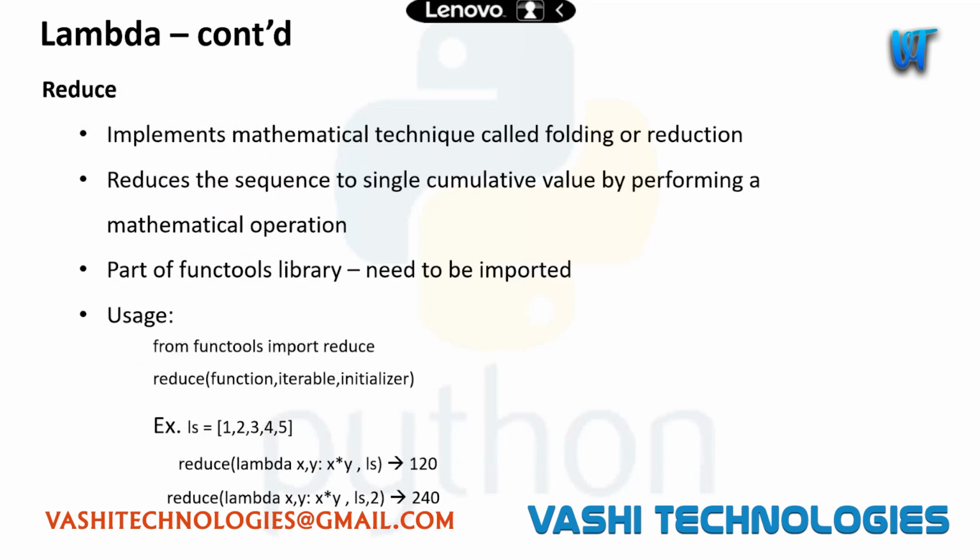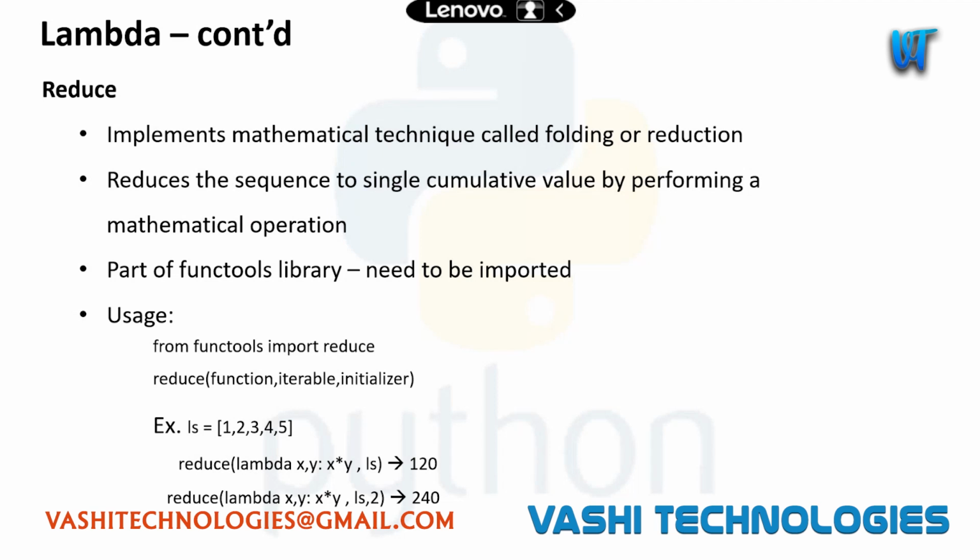And then reduce. So reduce, as the name suggests, will take a list and reduce it. Reduce is a kind of mathematical technique. In mathematics, we have a technique which is folding or reduction. Let's say we have one cloth or paper with us. What does folding imply? We are just folding it. We have this much paper and we are folding it and making it a very small piece of paper. Similarly, in mathematics, it will take a sequence and fold it. While folding, it will apply some operation.